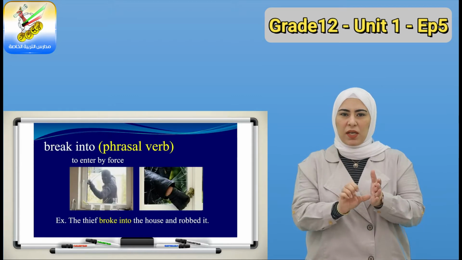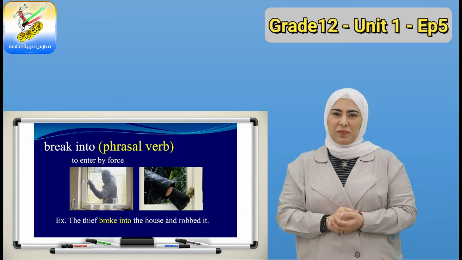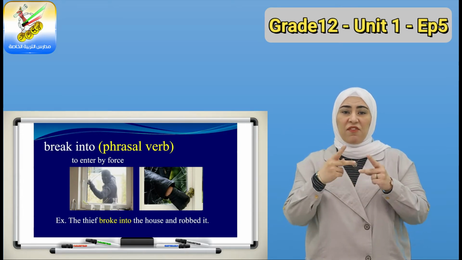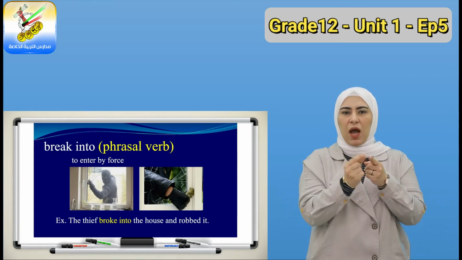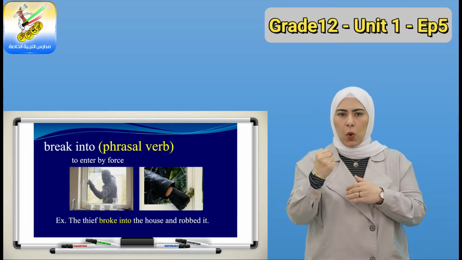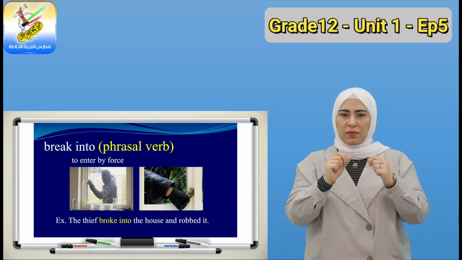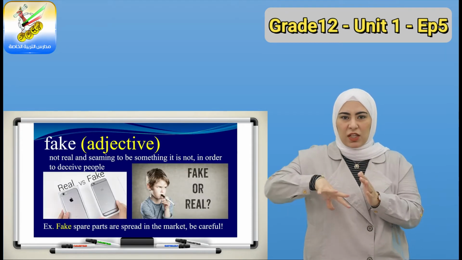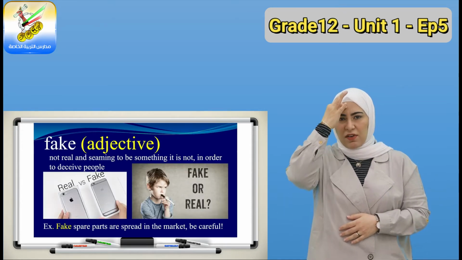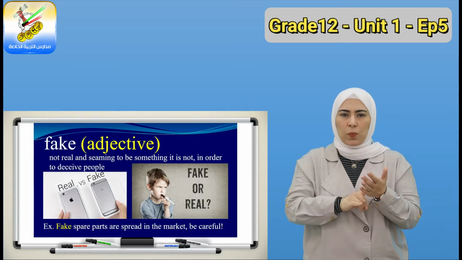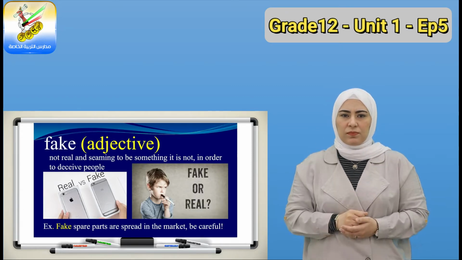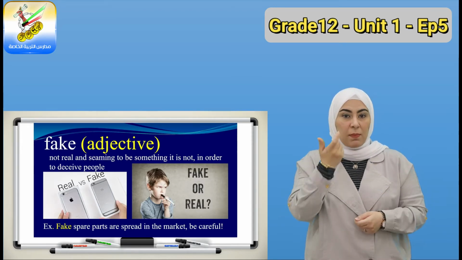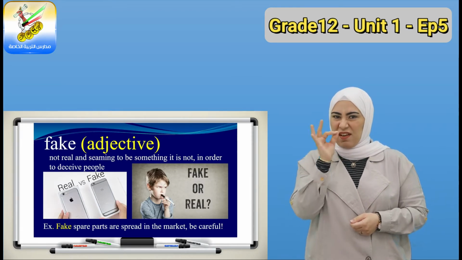Let's start with a few vocabulary words. The word break into. Break into is a phrasal verb meaning to enter by force. Example, as you see in the picture, the thief broke into the house and robbed it. Fake is an adjective to describe something not real. For example, fake spare parts are spread in the market. Be careful. Always buy the real things, not the fake ones.